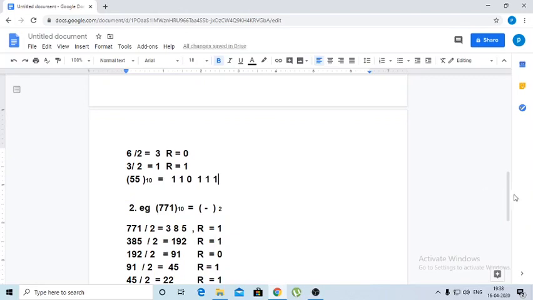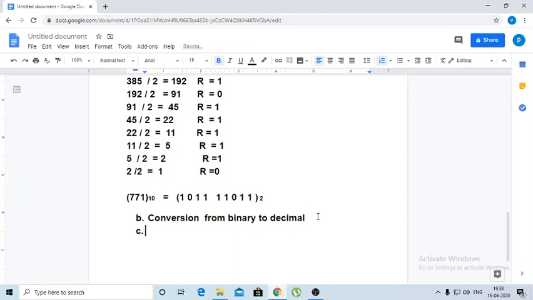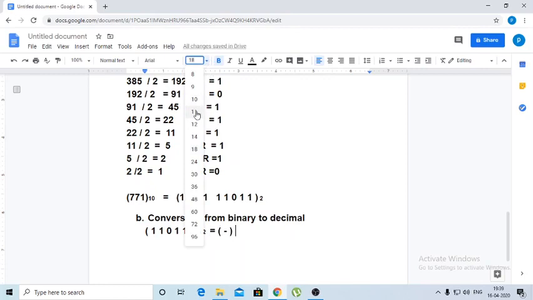So it should be converted here, 1, 1, 0, 1, 1, 1. We should get 55. 1, 1, 0, 1, 1, 1 should be converted into decimal here. So this should be converted into base 10.